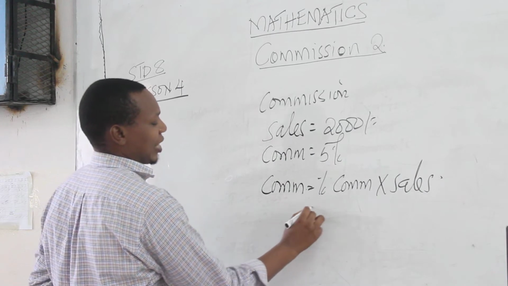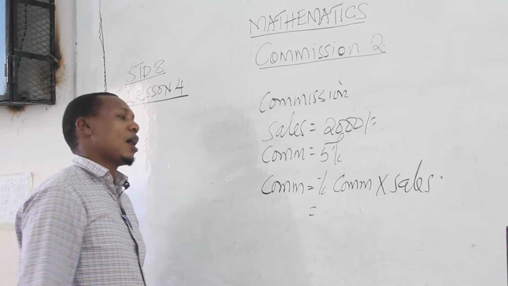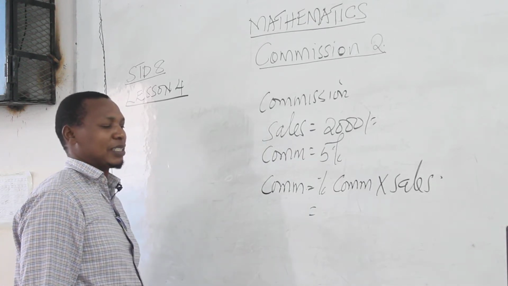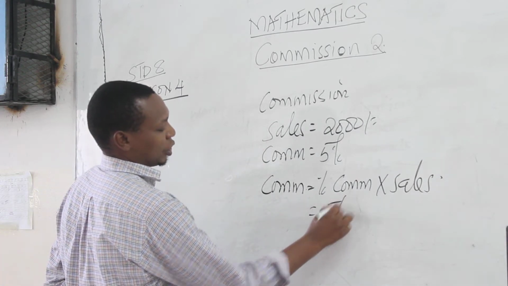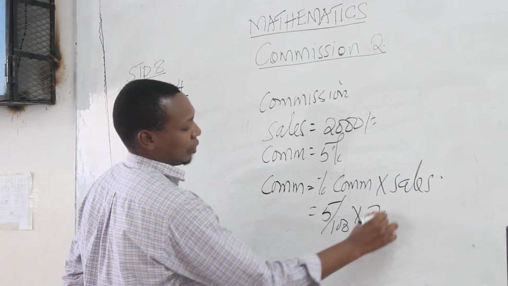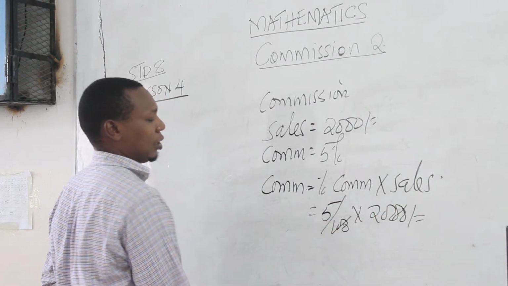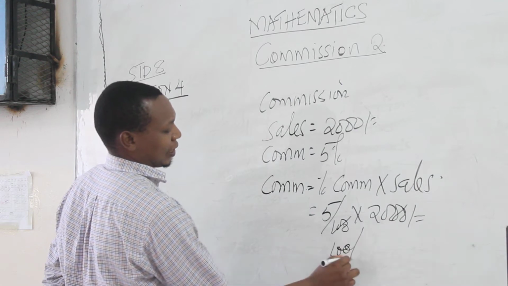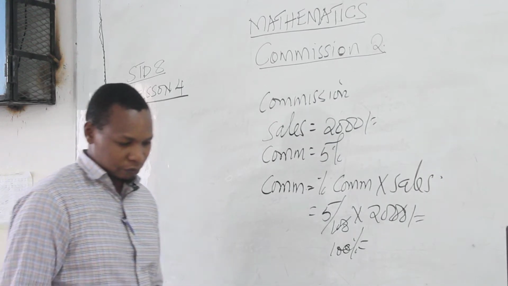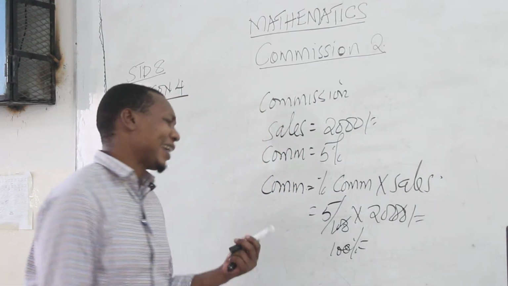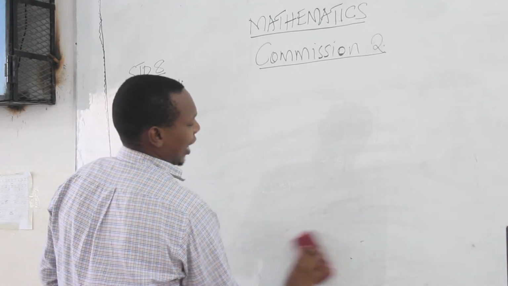So this commission will be now 5% of the sales, meaning our sales is 2,000. And our commission is 5%, meaning 5% is equivalent to 5 out of 100. So this one will be 5 out of 100 and then multiplied by 2,000 shillings. Those were the sales. So what commission is this person going to get? This one and this one cancel. So 5 times 20, this person is going to get 100, not the percent, but the shillings. That is the commission.